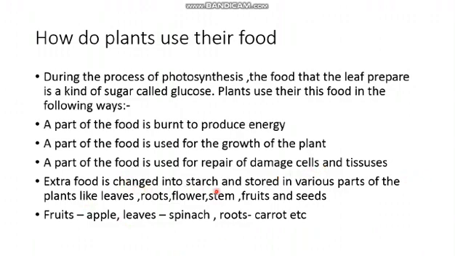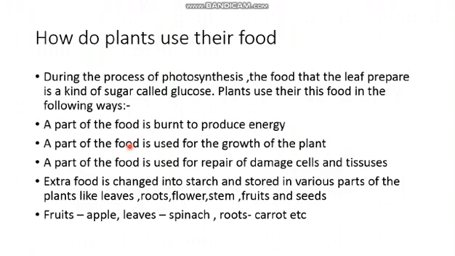Extra food is changed into starch and stored in various parts of plants like leaves, roots, flowers, stems, fruits, and seeds. So for example, fruit is apple, leaf is spinach, root is carrot, and so on. So how do plants use their food? How are we using the food?